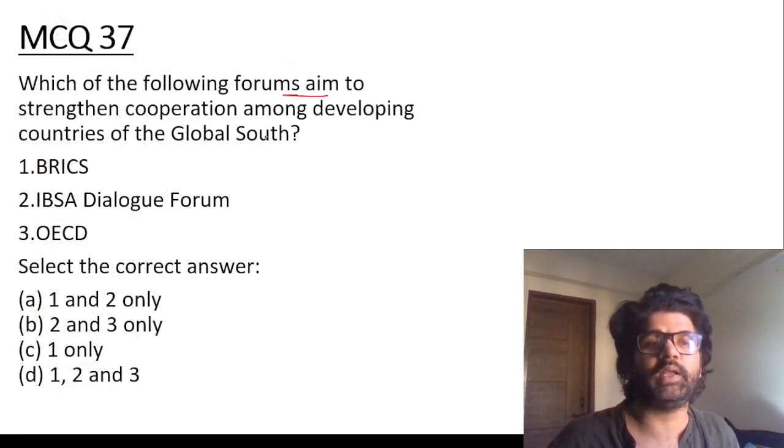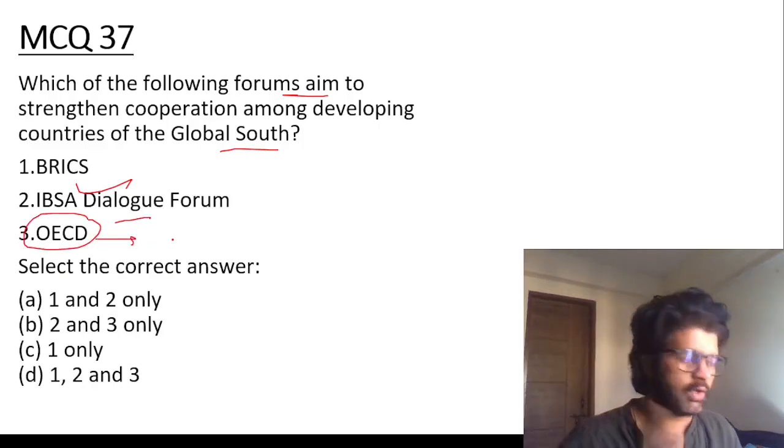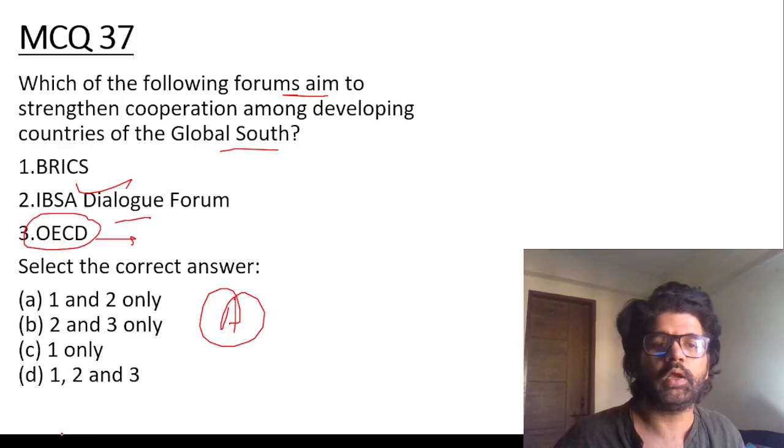Which of the following forums aim to strengthen global South cooperation? BRICS, IPSA. OECD is like a global North grouping of developed countries. So the answer is A, 1 and 2 only.